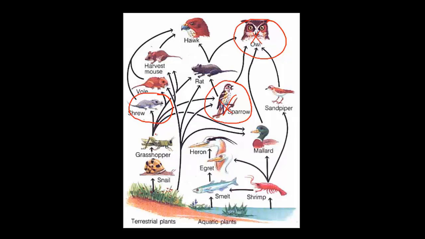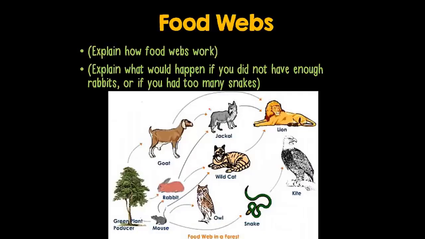Well, they eat grasshoppers, and so if there's too many shrews, they're going to eat all of the grasshoppers, and at some point there's not going to be enough grasshoppers left, which means that the shrews are going to end up starving, which means that the hawk is going to end up starving because it's not going to have enough shrews to eat. So anytime you get one part of the food web out of balance, it's going to affect other parts of the food web as well.